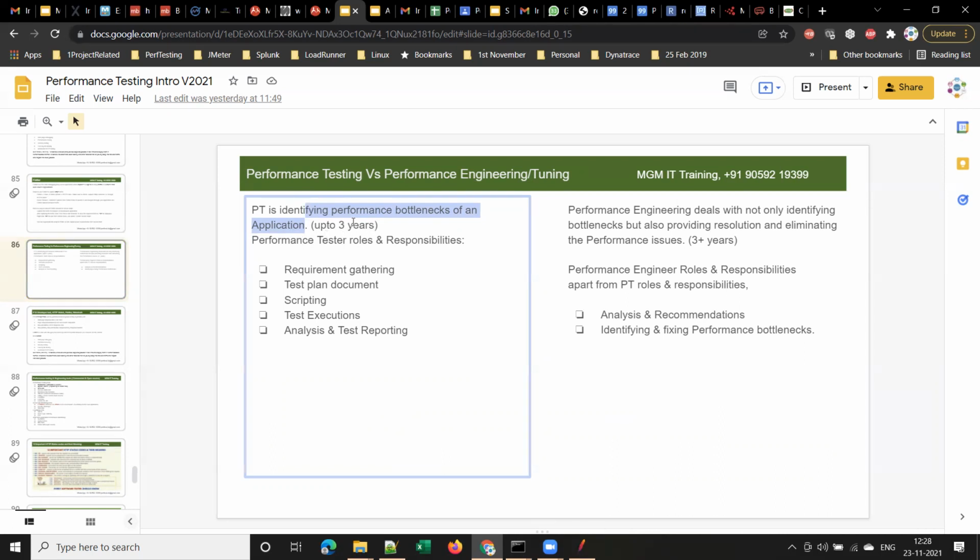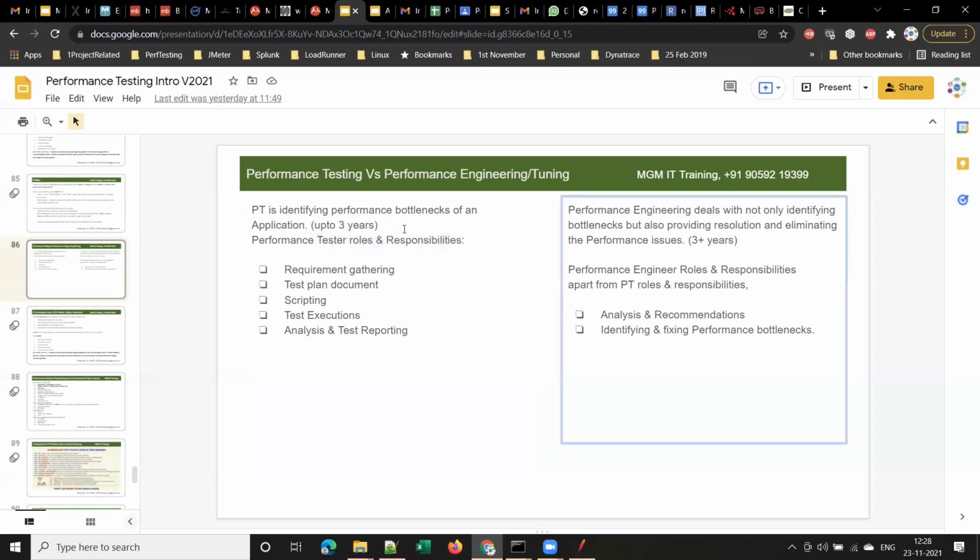It depends on company to company. Junior resources, our performance testers, will be involved till the scripting, executions, and reporting. Going forward, once the defects are identified, someone has to fix those defects, right? That is called performance engineering. Identifying defects is performance testing, and fixing those defects is performance engineering. Performance engineering deals with not only identifying bottlenecks, but also providing resolution and eliminating the performance issues.